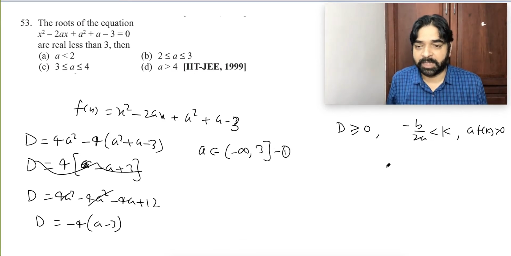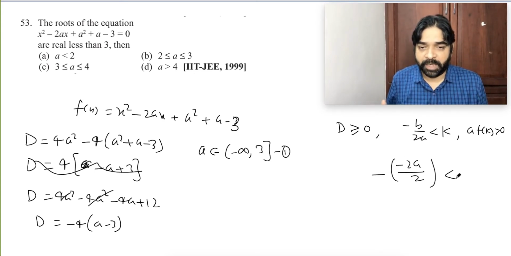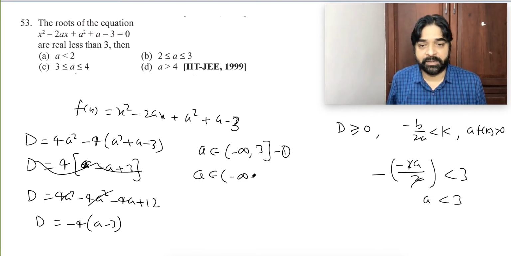Now this part, minus b by 2a. Minus b by 2a means minus half of minus 2a by 2 will be less than 3. So 2 cancels, minus minus cancels, a less than 3. So a is an element of minus infinity to 3 open. This is the second condition.